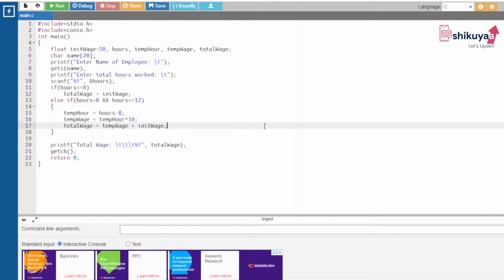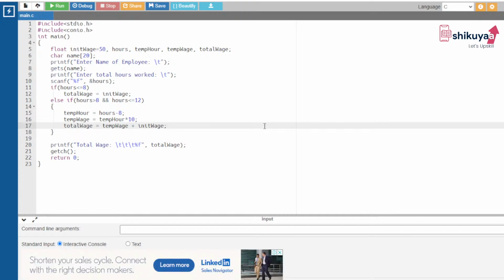See, if you cannot understand this particular statement, again I am repeating. Else if hours is greater than 8, that means now the user has entered more than 8. Suppose the user has entered 9.